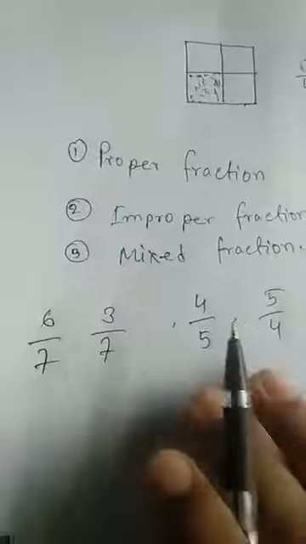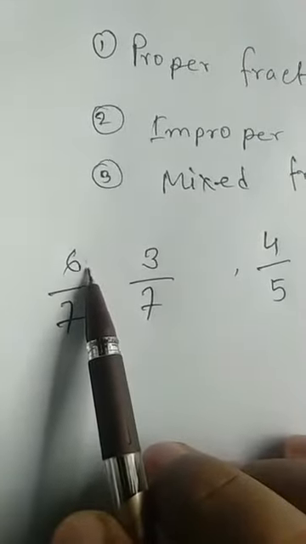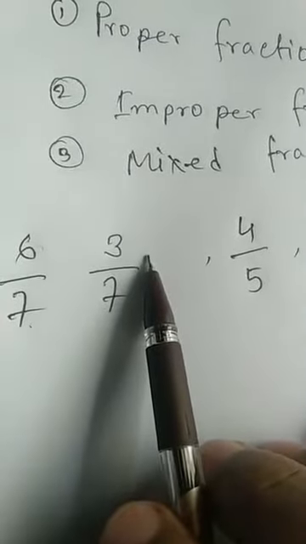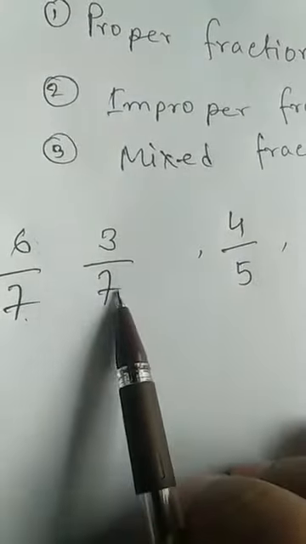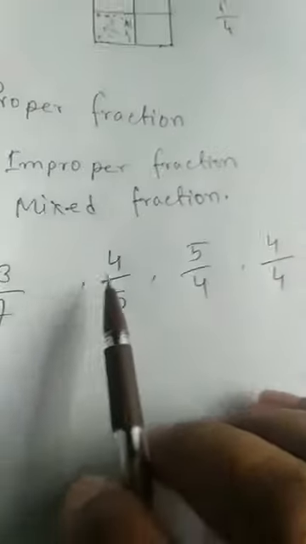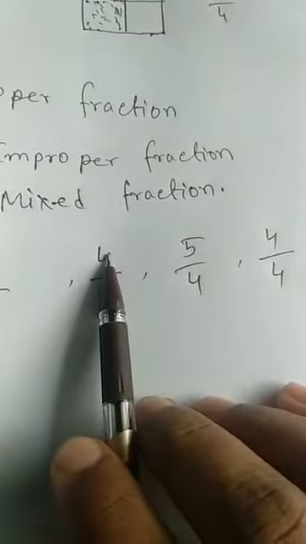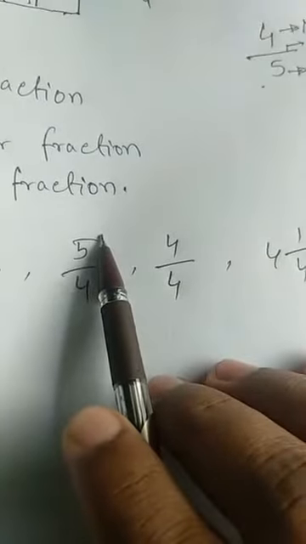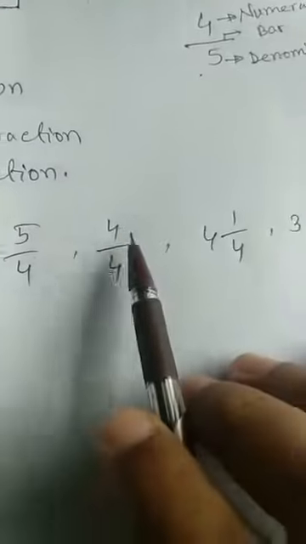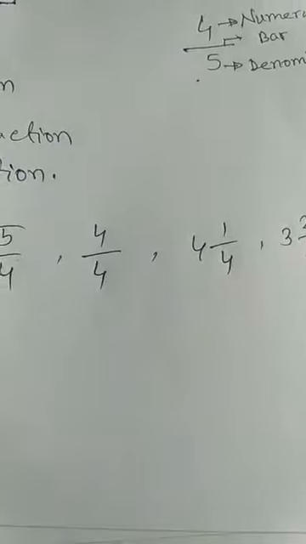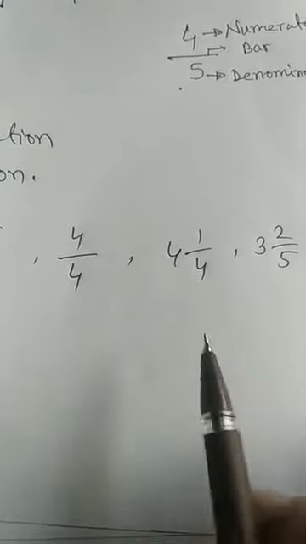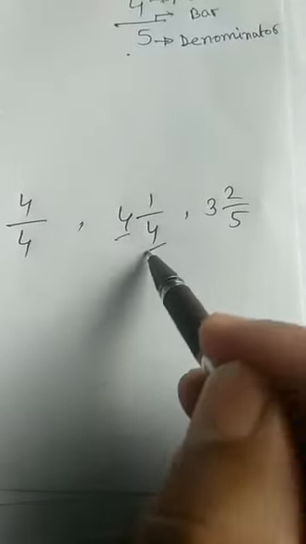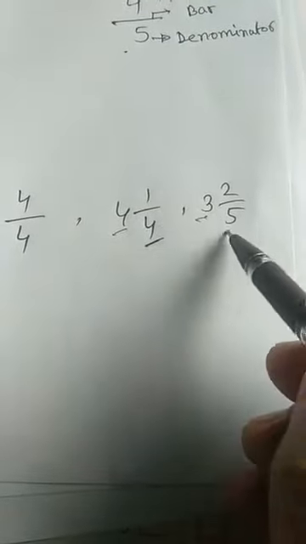Now you observe here the upper one, I mean the numerator, is smaller and the denominator is larger. Also here the upper one is smaller and the lower one, that means the denominator, is larger. Here also the numerator is smaller, the denominator is larger. But observe this fraction: the numerator is larger and the denominator is smaller. Also observe here both are equal. And you see there are two parts, an integer part and a fractional part.